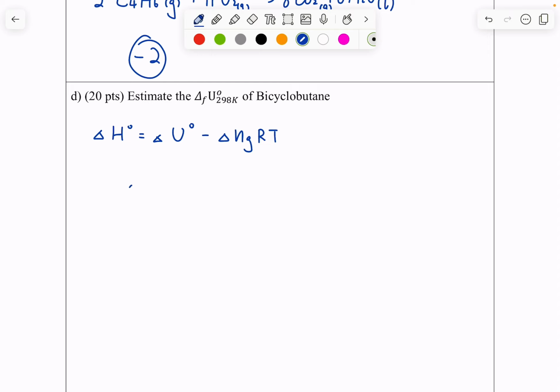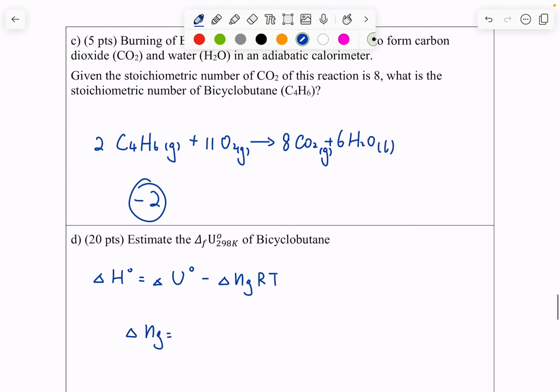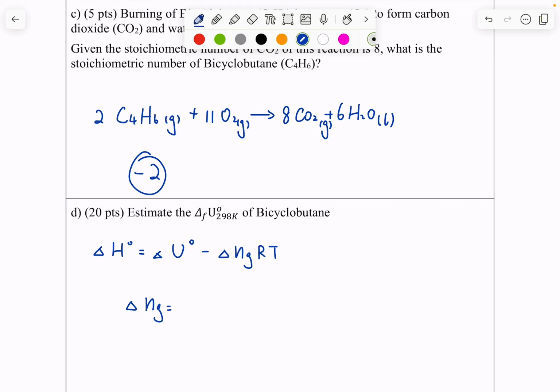And in here, we have the change of number of moles of gases in the combustion reaction we just wrote out. That equals -5 moles.